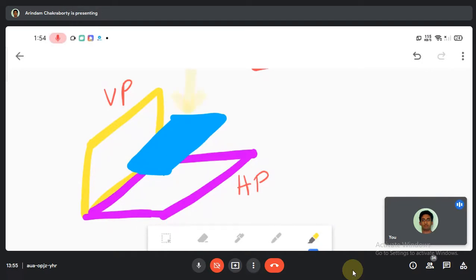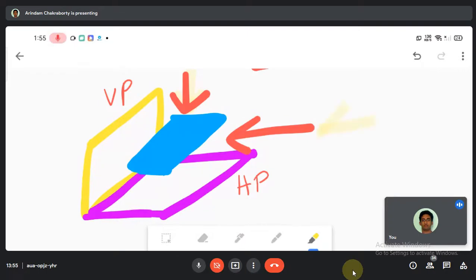Let me change the color. We are applying a light from this way and this way. What will happen if I put a light from the top, and if I put a light from this way?